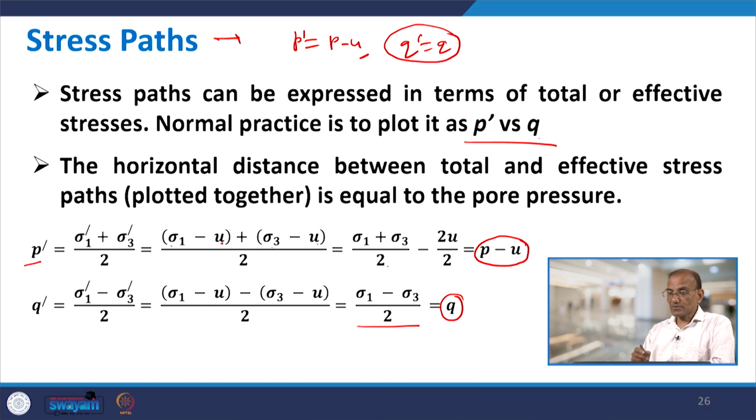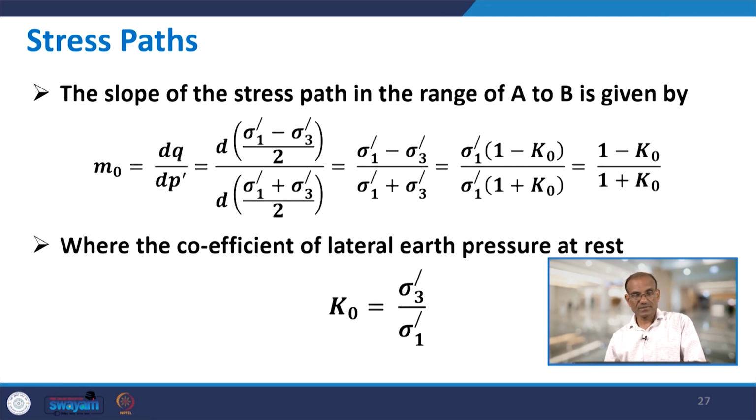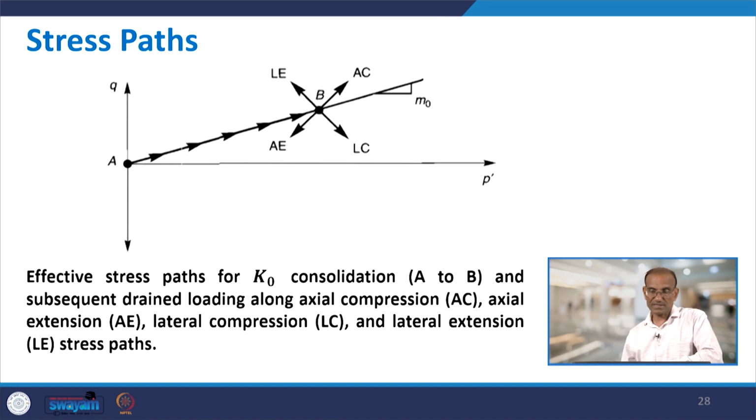So P dash equals P minus u. When we plot the stress path, on the x axis you have P and on the y axis you have Q. Accordingly the stress path is plotted. The typical stress path is like this. Here this is the stress path.